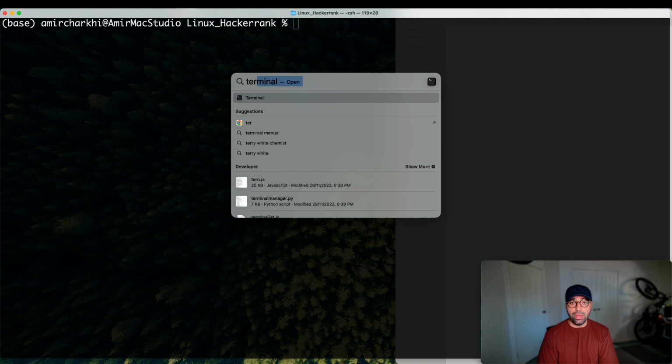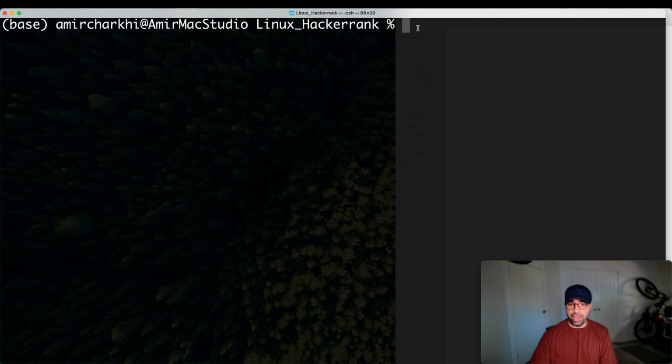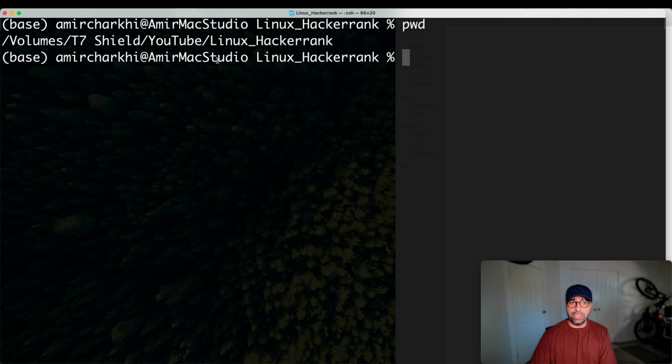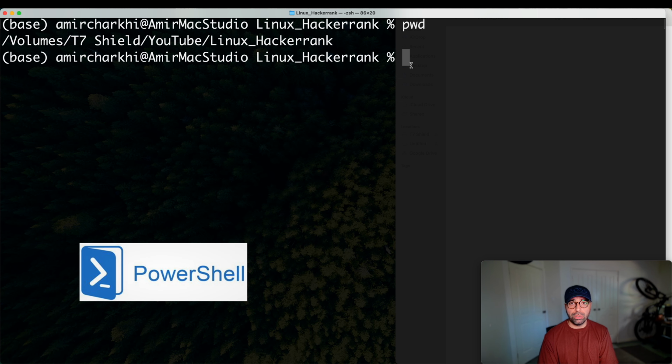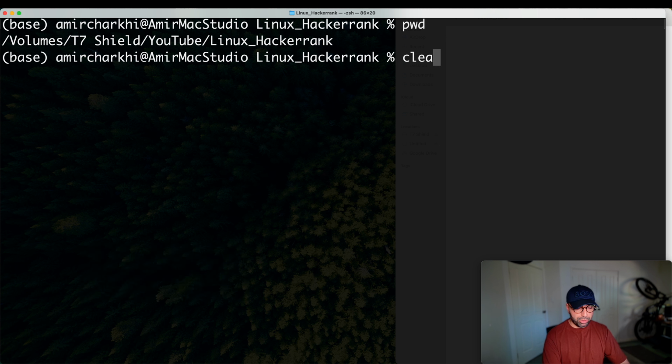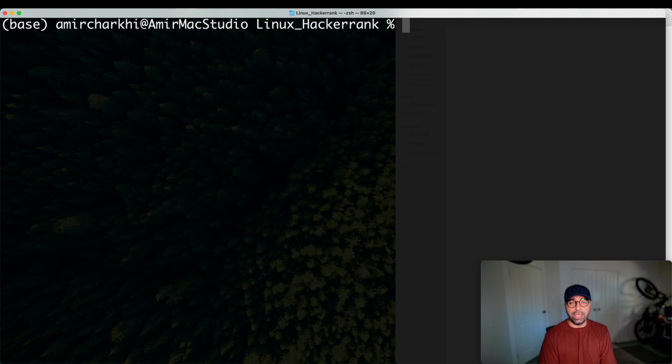I am in this path. If I do a pwd, you will see that this is where I am storing my data. Feel free to open a terminal if you're on Mac the way I did, or if you're on Windows, just open your Windows PowerShell, which looks a lot like what I'm showing you right now. I'm going to clear this screen to make it nice and simple.